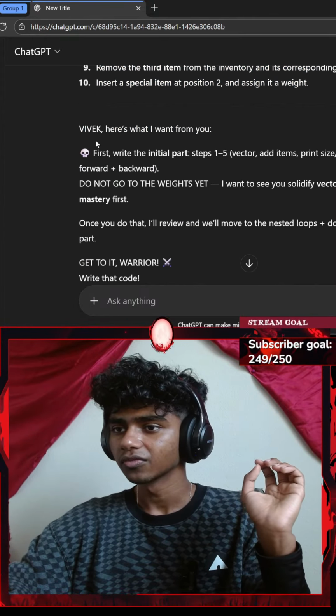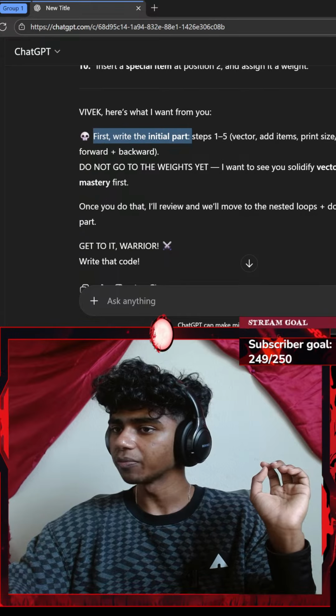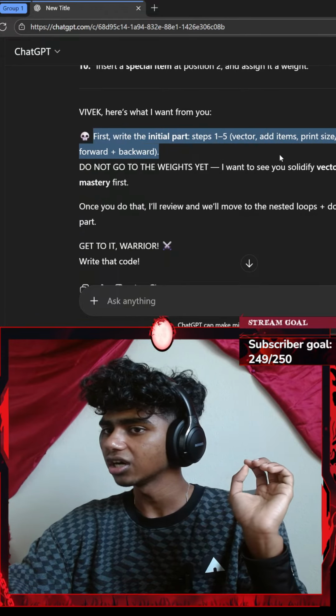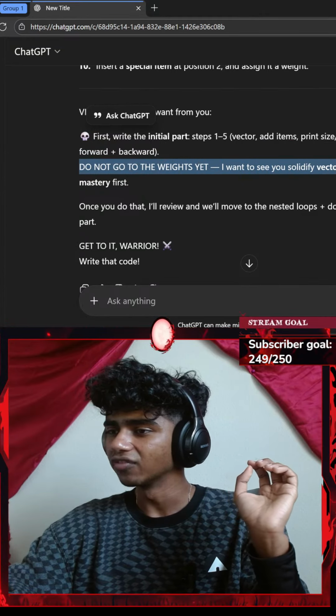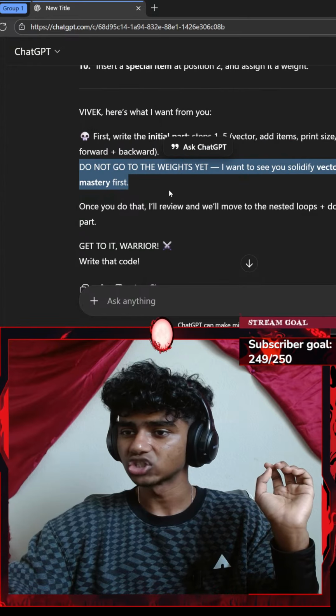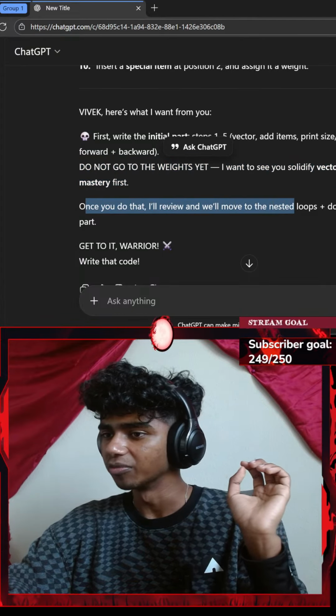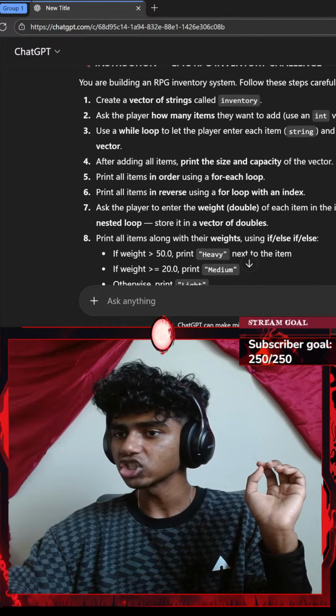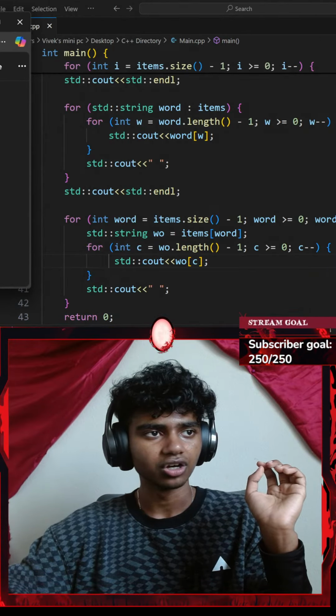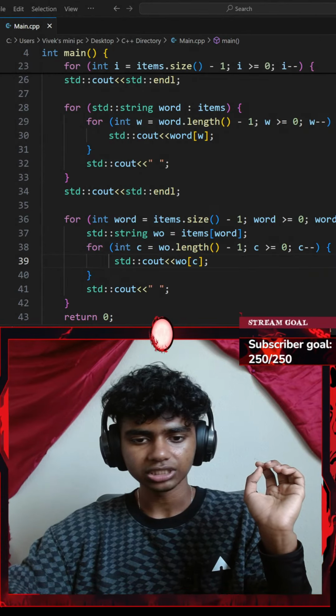Okay, I see. First, write the initial parts, steps 1 to 5. Do not go to the weights yet. I want to see you solidify vector plus loop plus string mastery first. Once you do that, I'll review and we'll move on to the next loop plus doubles plus conditional part. So first I just have to do the 5 instructional questions.